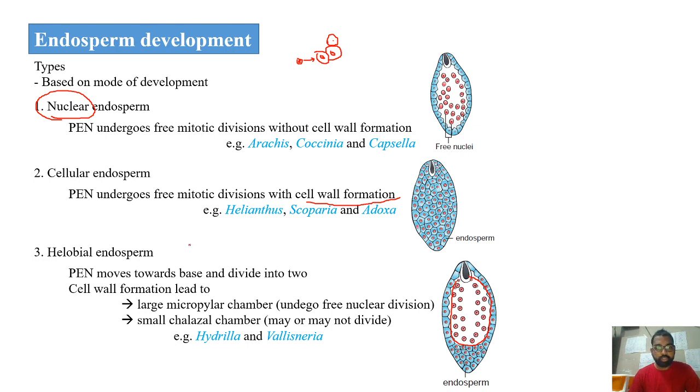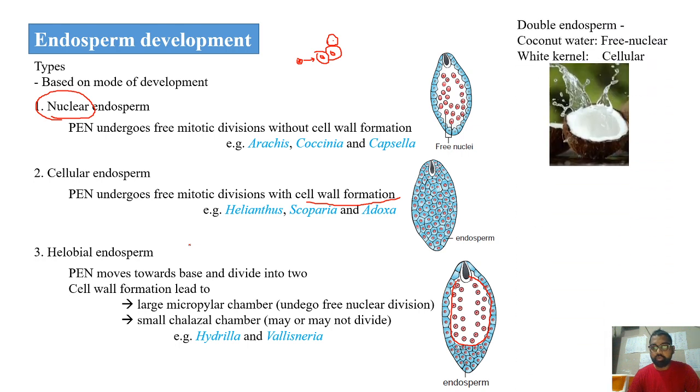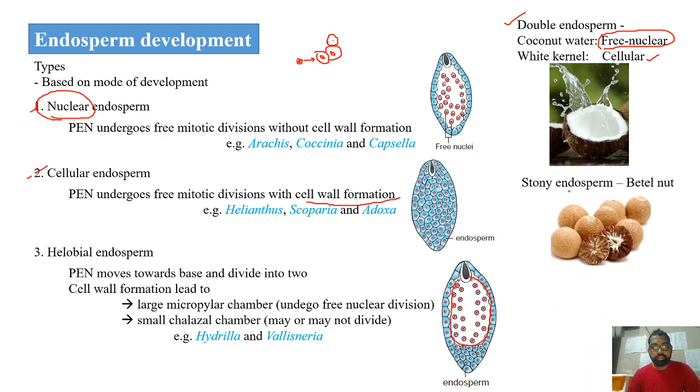And there are a few other important cases, one of which is the coconut that we consume regularly, where the coconut water that we consume is actually free nuclear endosperm. So whatever fluid is present inside the coconut is actually the endosperm, free nuclear endosperm. It's a liquid endosperm. Whereas the white kernel that is present is the cellular endosperm. So in the case of coconut, the endosperm is considered a double endosperm because both cellular endosperm and nuclear endosperm are present inside. And in the betel nut, the kind of endosperm is stony endosperm.